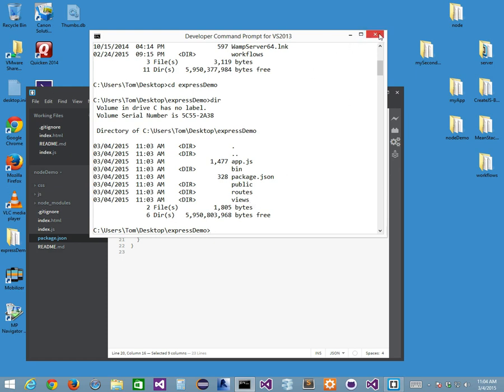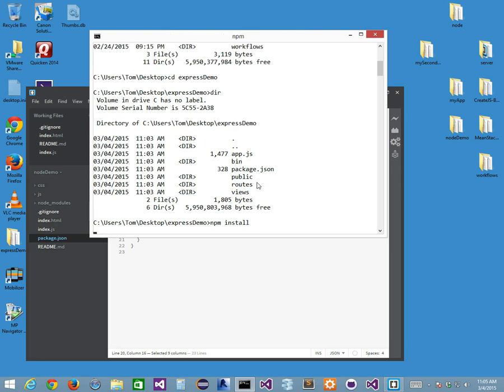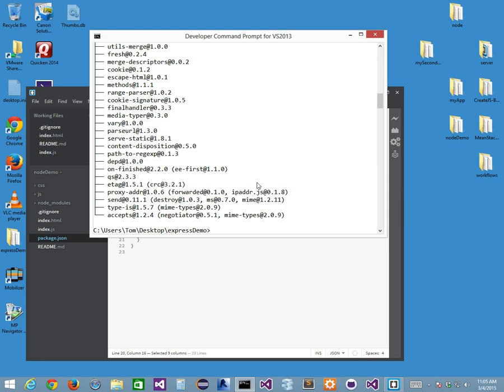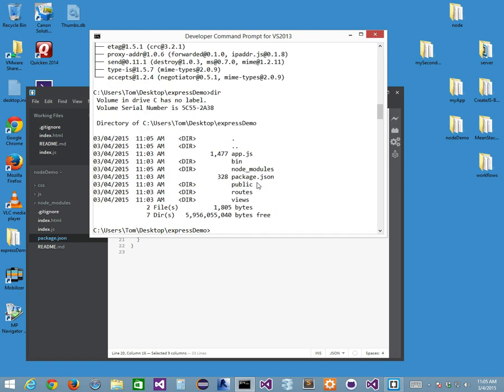The first thing I have to do when I create my new Express folder is npm install, which is going to install all of my dependencies. Enter. This is going to download and install the dependencies for my folder. So here's all the stuff that I installed. Now if I do a dir, I also have a node_modules folder.